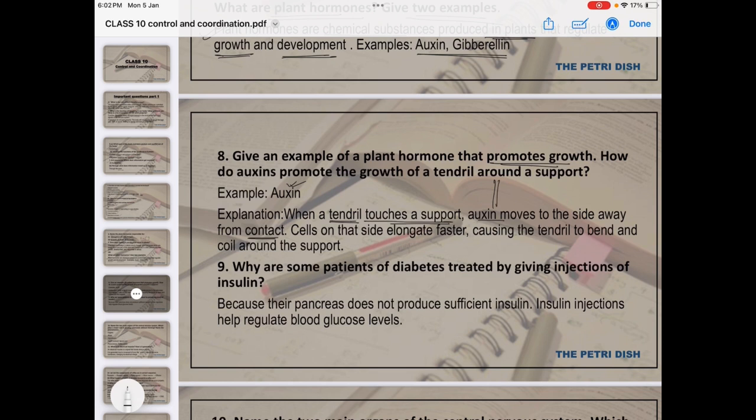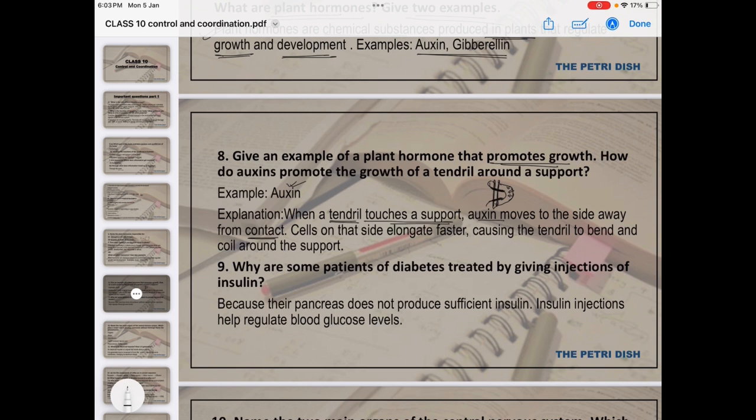Suppose this is the support and here it is the plant. Okay, like this. So here it is the point of contact between the plant and the support. So auxin will be released from the other side, like from here. From here the auxin will be released. This is the plant part, right? So from here the auxin is getting released.